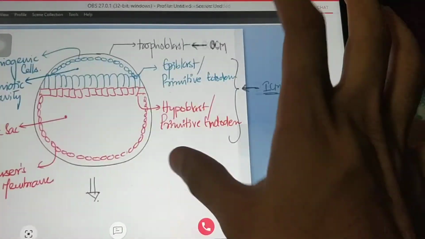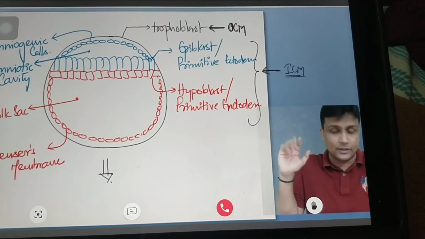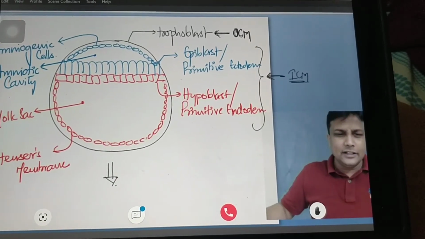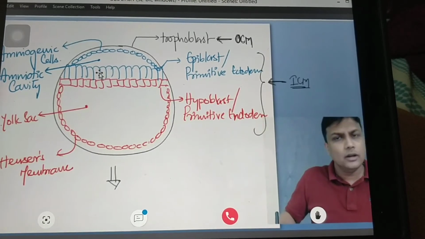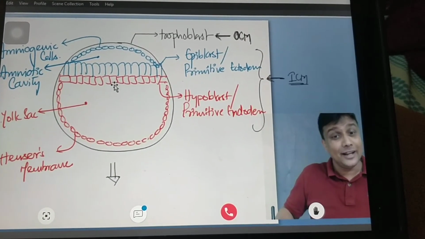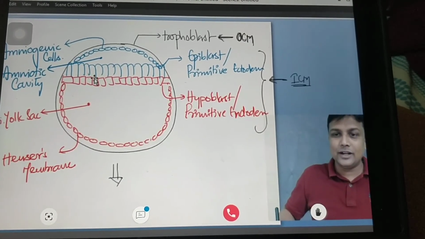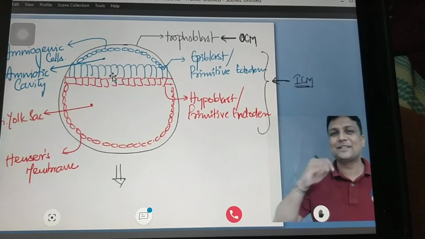Condition right now. Listen carefully now, with all your ears open. Whatever this blue colored one is, it is going to become your ectoderm. Whatever this red colored one is, that is going to become your endoderm. If it is ecto and endo, common sense, in the middle what should be formed here? Mesoderm should be formed here.